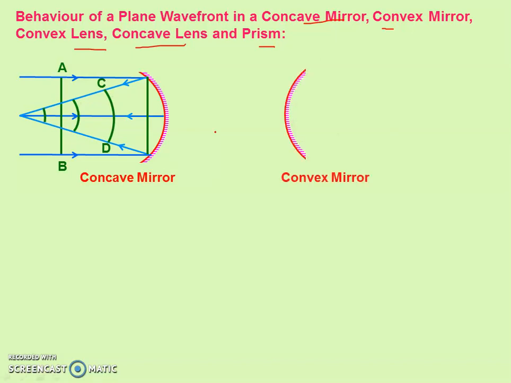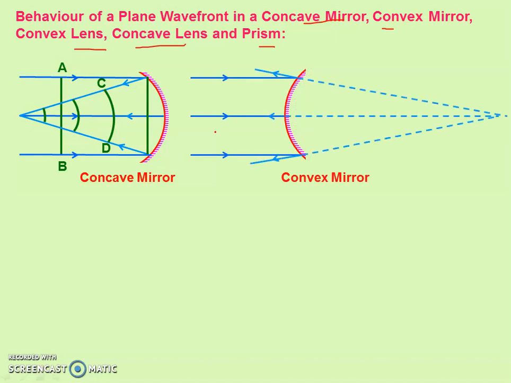In the case of a convex mirror, parallel rays are incident and then get diverged, but they appear to meet at the focal point. So the incident wavefront is again a plane wavefront, but the reflected wavefront is spherical, since these rays are diverging, right? So they are virtually meeting at a point.